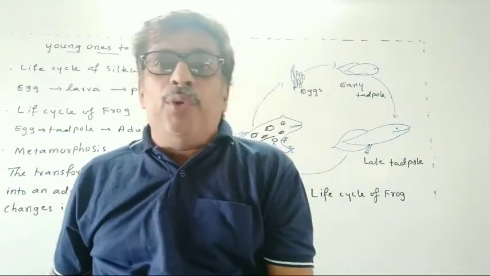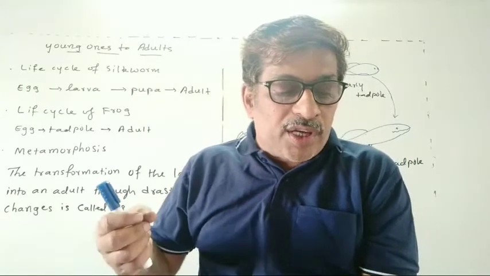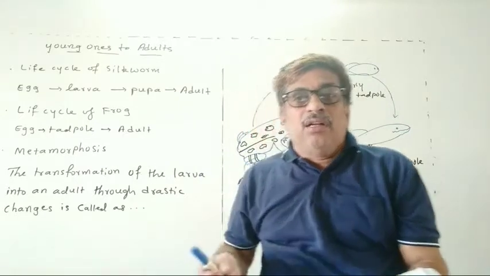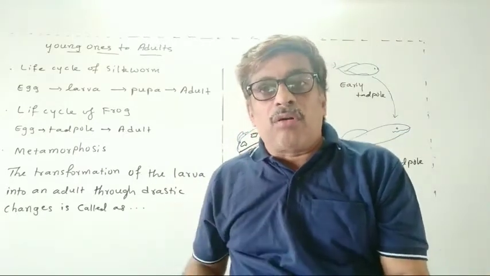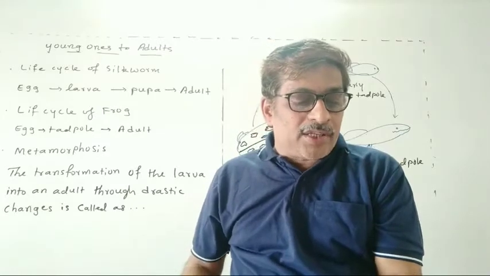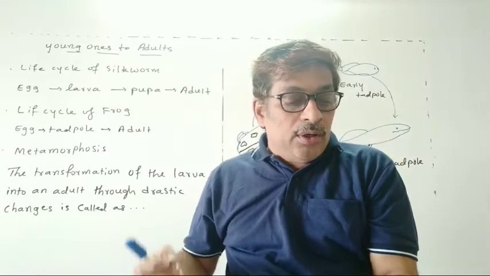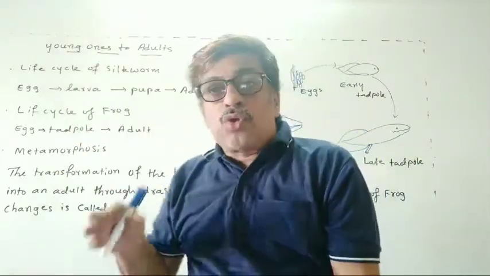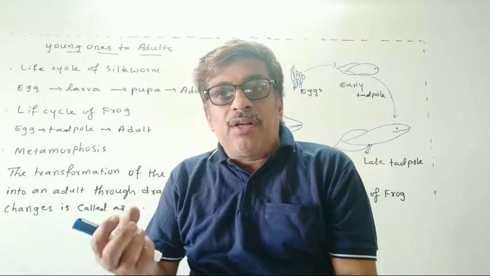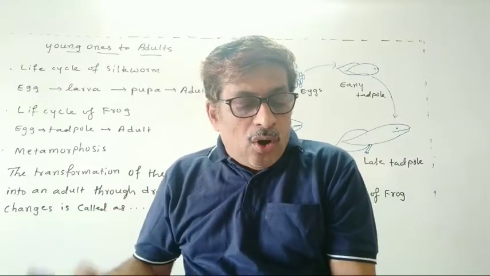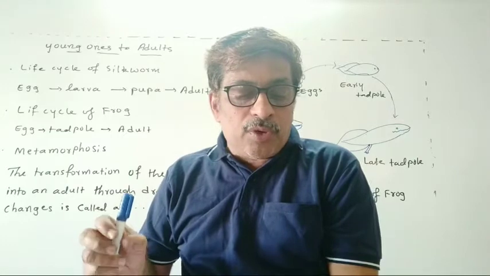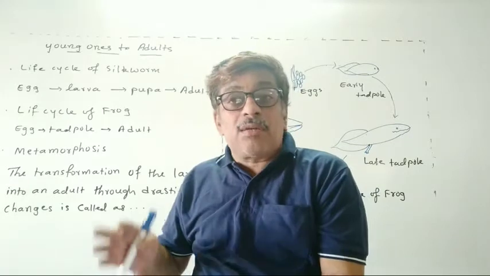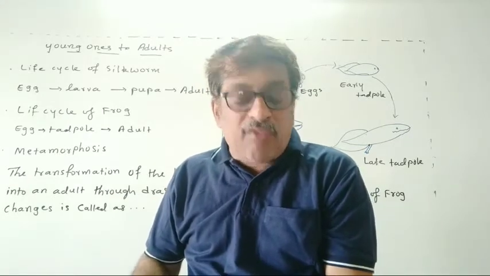See, the new individuals which are born or hatched from the eggs continue to grow till they become adults. So that means whenever new individuals are born or hatched from eggs, they continue to grow till they become adults. In some animals, the young ones may look very different from the adults.